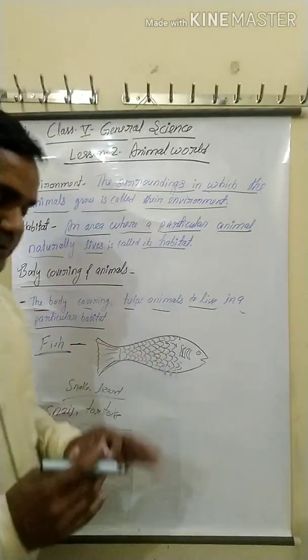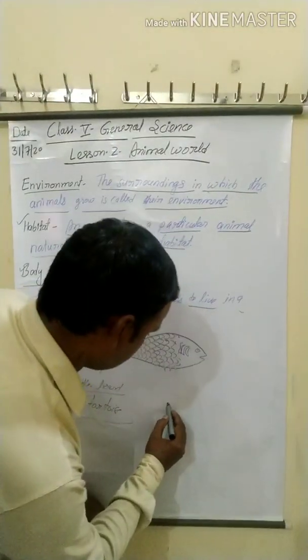When you observe the snail, this is a snail.